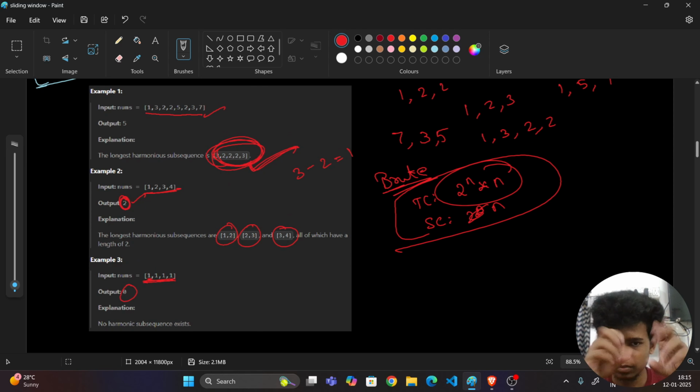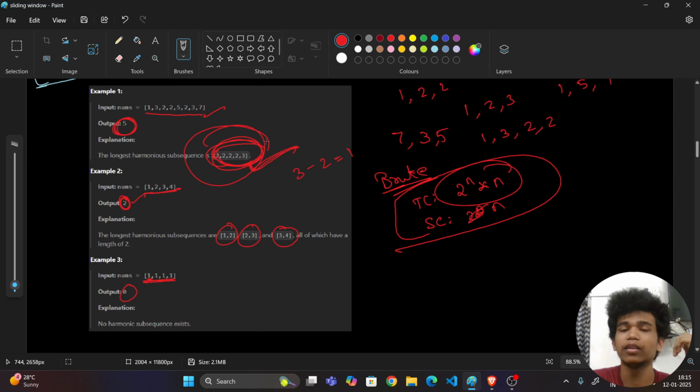Let us understand what is asked in the question. In the question they only asked for the length. They didn't ask what all the elements are. So this is the first clue we got. Now the second thing to keep in mind is when the absolute difference will be minimized. When the difference will be minimized in an array, how do we find the elements which have a minimum difference?